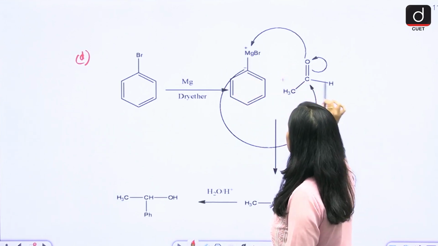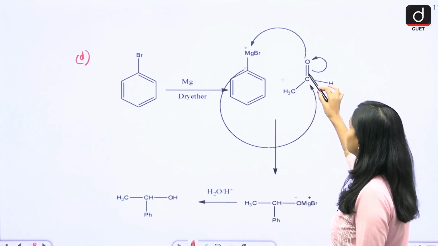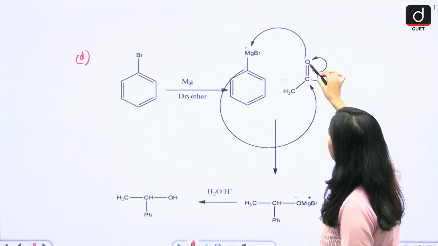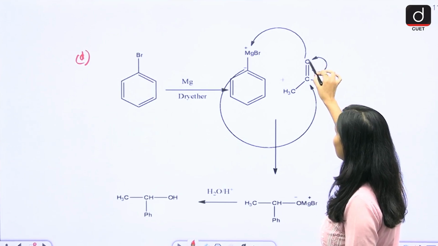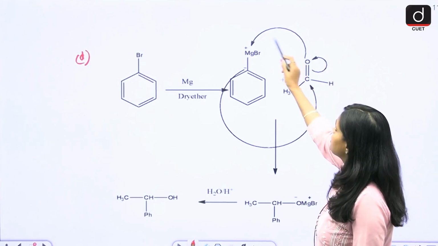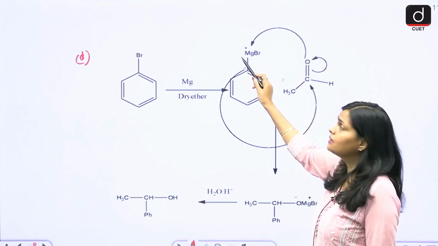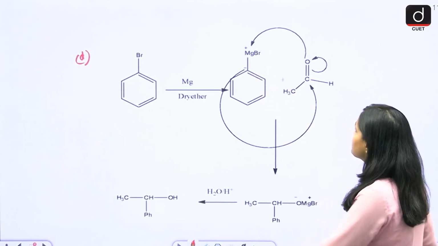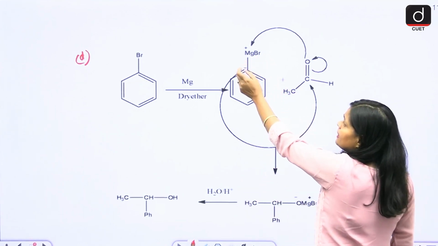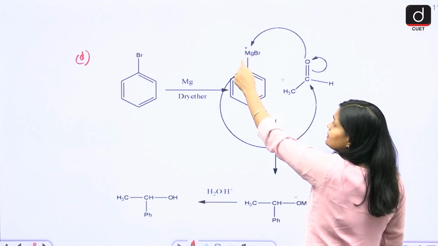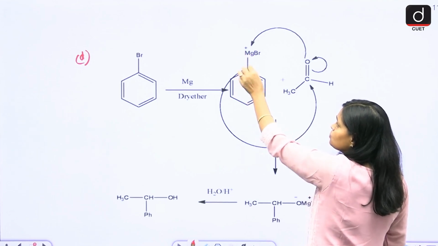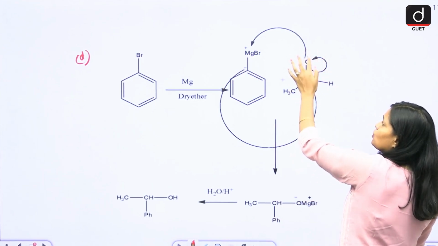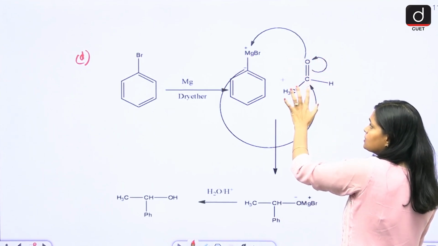Then this is your CH3CHO, that is your aldehyde. From here the electron goes to oxygen, and here you have a negative charge. So this oxygen binds with Mg, because Mg has a positive charge. And when the electron moves here, you get a negative charge on the phenyl carbon, so this binds with the carbon that has the positive charge.